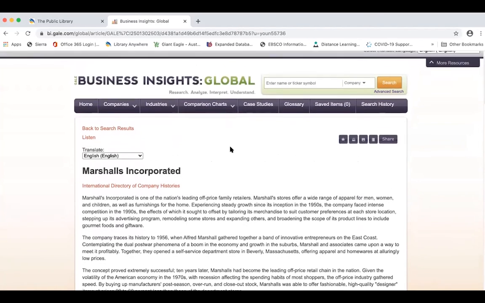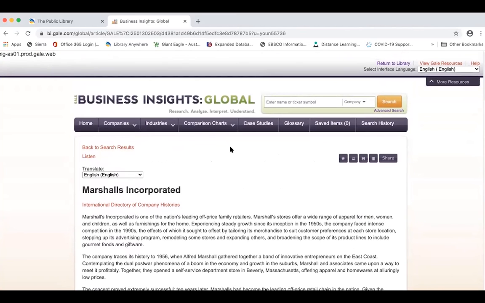And for a lot of companies, when they do have a company history, they have their company history summarized down to 1 to 2 paragraphs. Whereas using this resource, you get a lot more material that will help you with writing a cover letter or preparing for a job interview. And doing company research is really important because when you do a cover letter that shows that you've researched the company, it puts you ahead of other job seekers. And it's always handy to show in a job interview that you have researched the company.